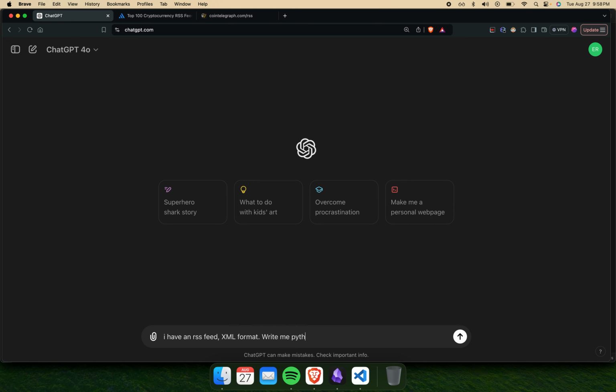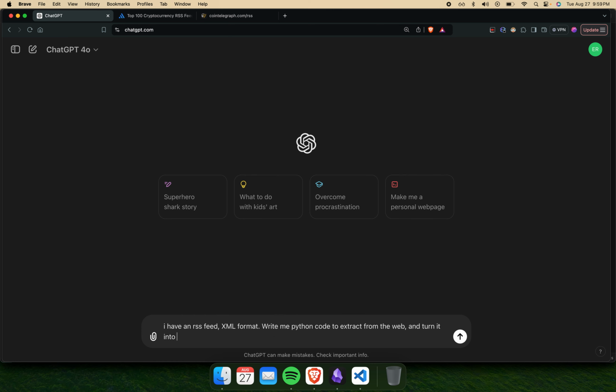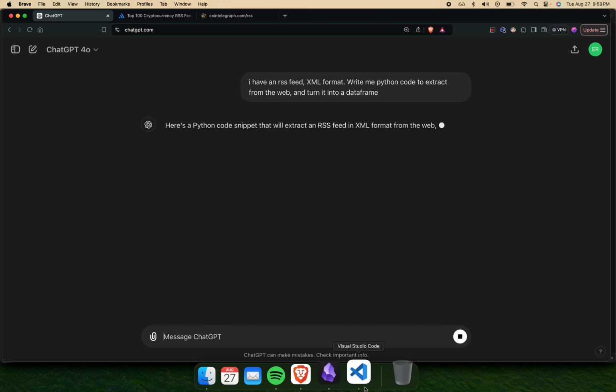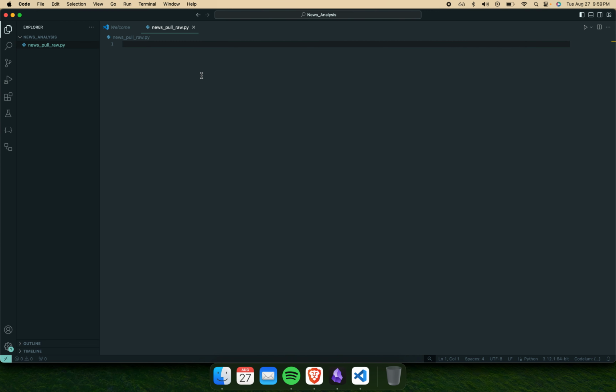Write me Python code to extract it from the web and turn it into a data frame. Actually, I kind of do want to write a function. So we're going to import pandas, we're going to import requests. Pretty sure we're going to need that library.